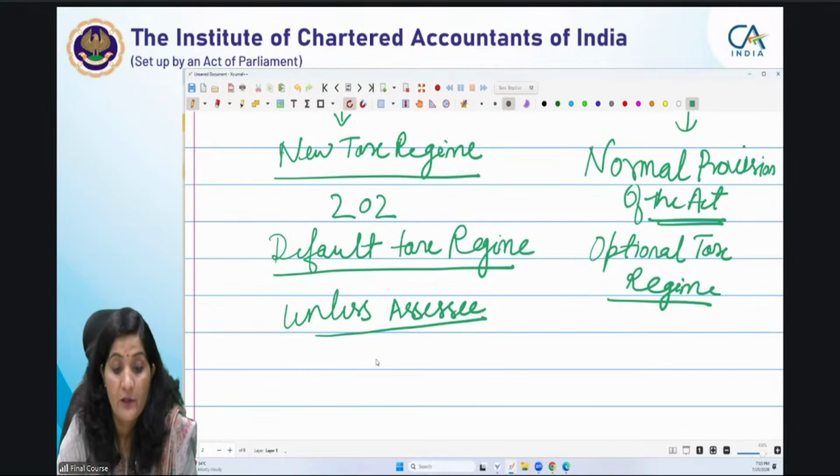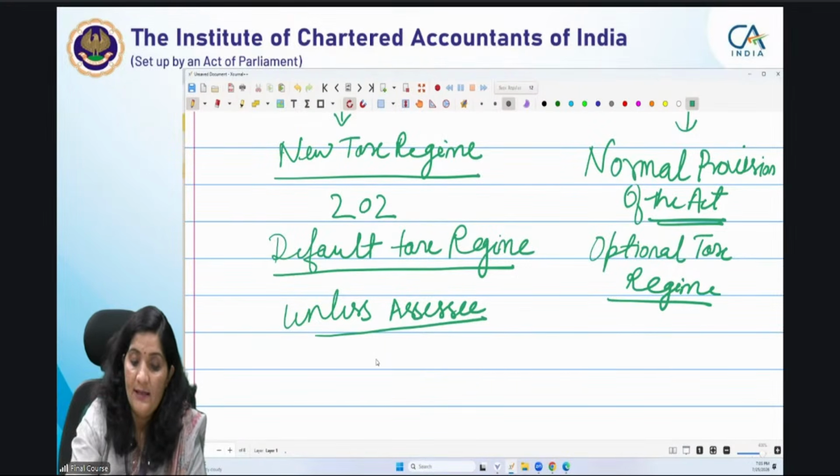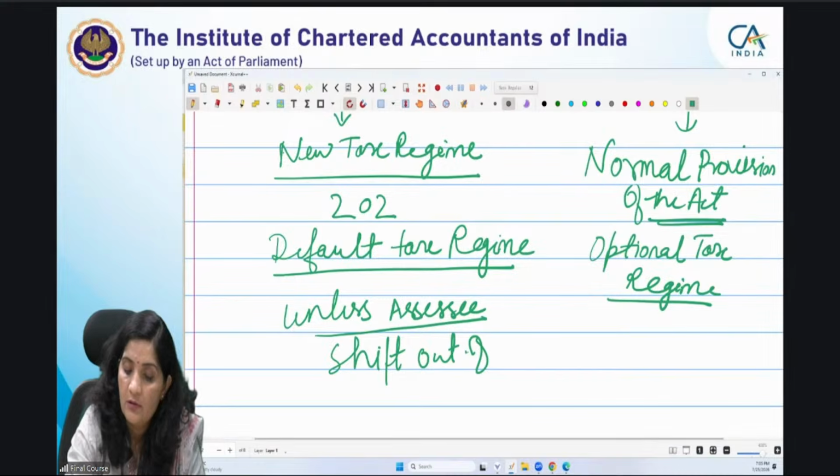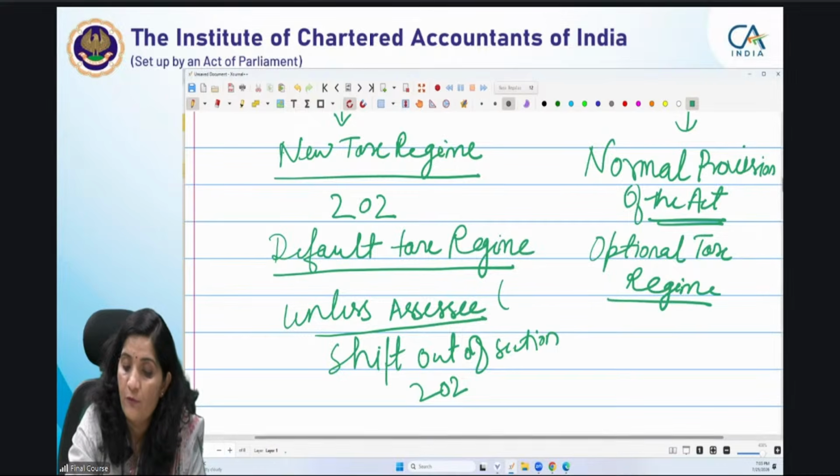individuals, HUF, AOP, BOI, AJP, right? For those people. आपने पढ़ा होगा. Very good. So this is the default unless assessee shifts out of section 202, ठीक है, which is given in subsection 4.